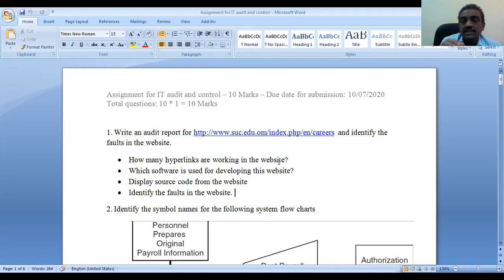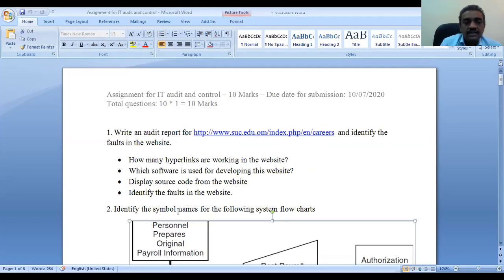Then which software is developed? What kind of software did they use? Maybe they used HTML, DHTML, or PHP, or Oracle Forms, with some integrations. Display the source code. You right click, then you can find the source code easily. Then identify any faults or errors which are available in this website.